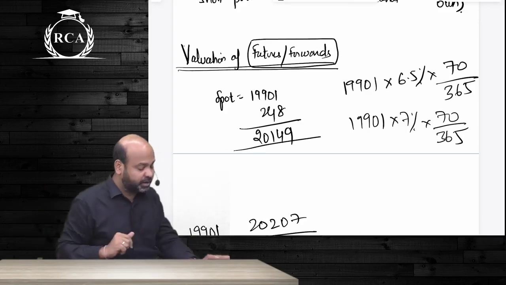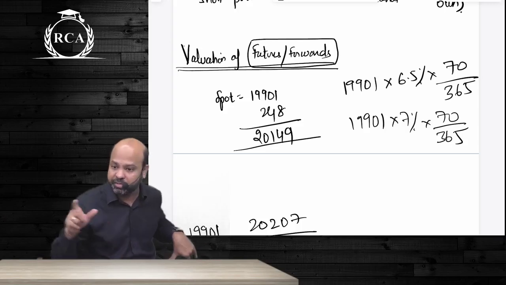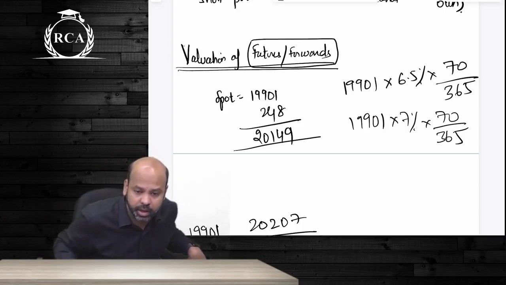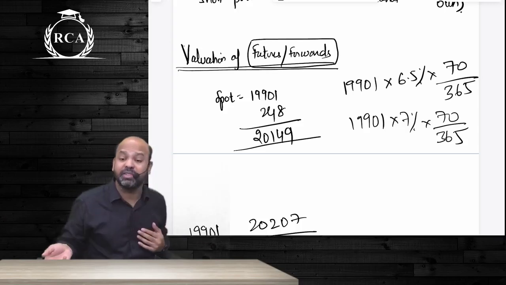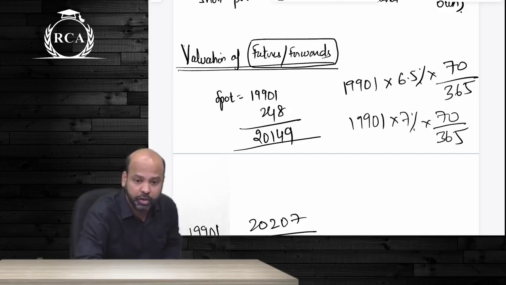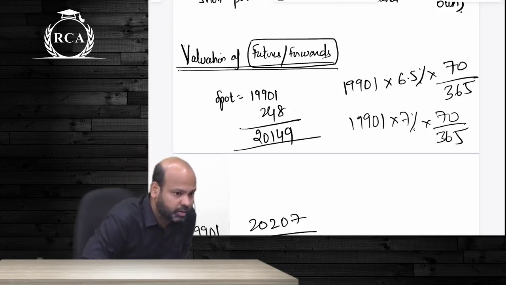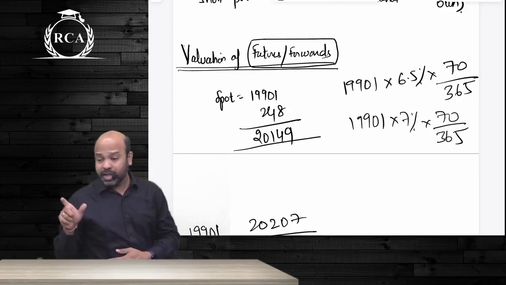No matter what happens, guys, we are going to execute this contract after a year at a price of 1400 rupees. If the price of Reliance is more than 1400, I am going to gain. If the price of Reliance is less than 1400, she is going to gain. Are we clear about this, guys? So that is a forward contract.